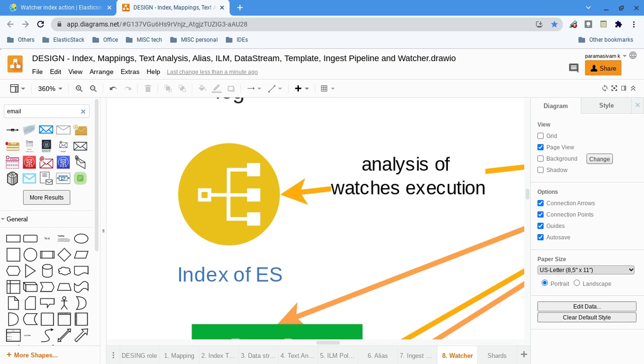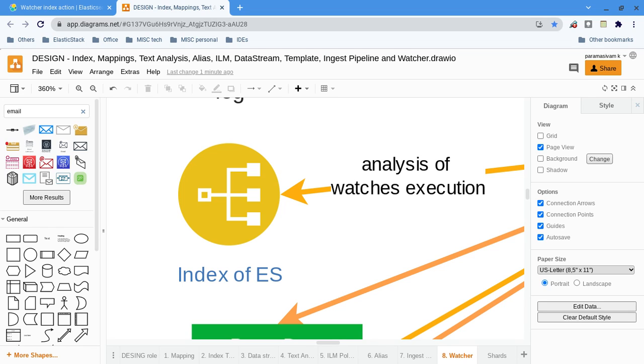What do you mean by index action? From the payload, we can transform how we want. As I told you in the transform phase, transform can be at watcher level or within the action level. I mean watcher scope or action scope. In that way, you can transform how you want your data to be.